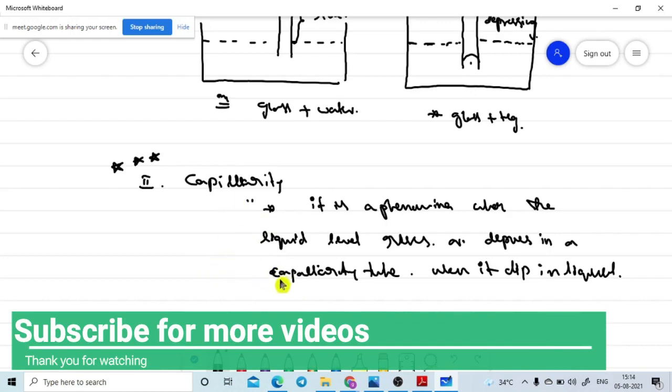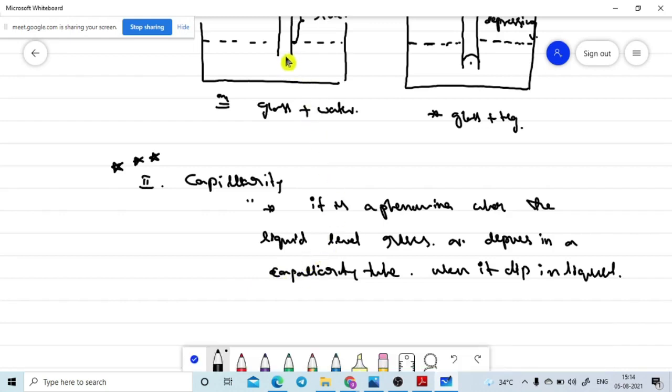The rising and depressing depends upon the nature of the liquid and the capillary tube. If we dip a glass tube in water, the liquid level rises. If we dip the glass tube in mercury, the liquid level depresses. That is the definition.